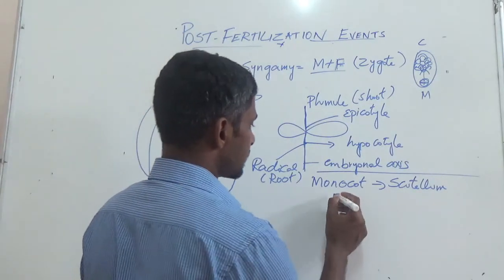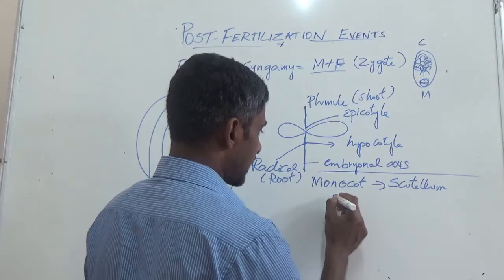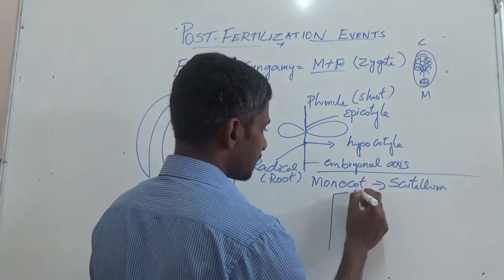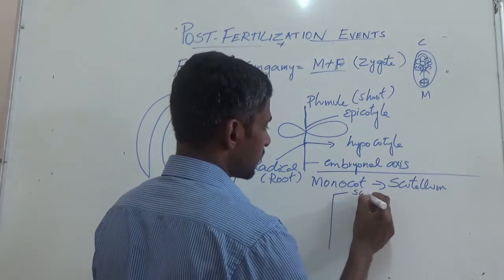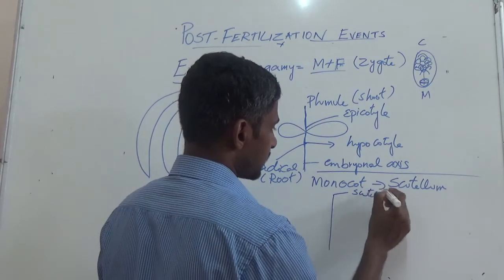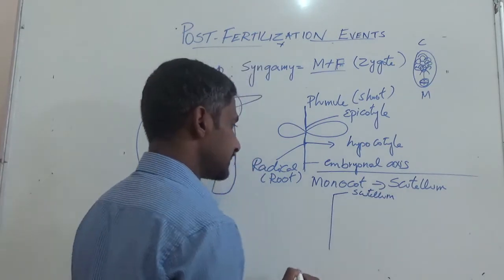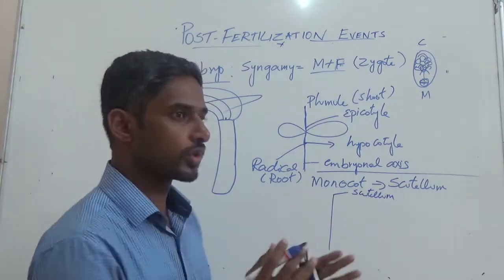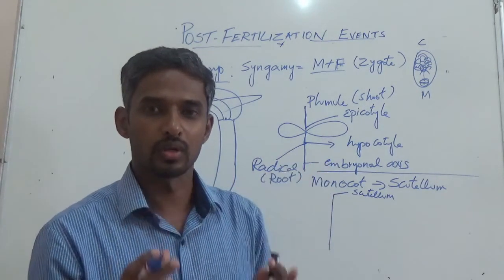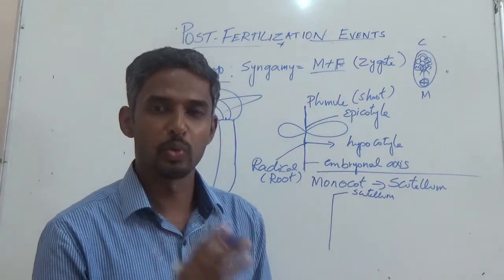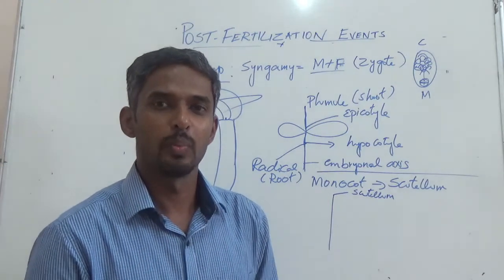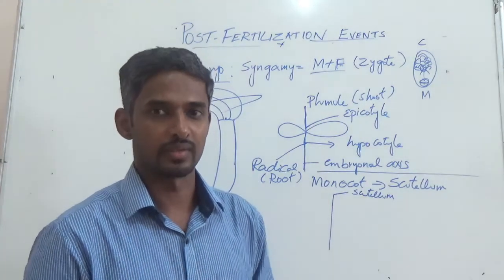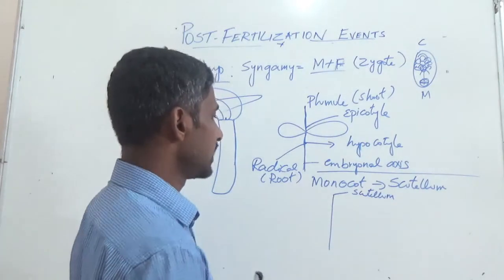Here it will have one cotyledon, and the entire cotyledon is called the scutellum. And in monocots, the shoot and the root, that means the plumule and radicle, will be covered by a particular sheath.